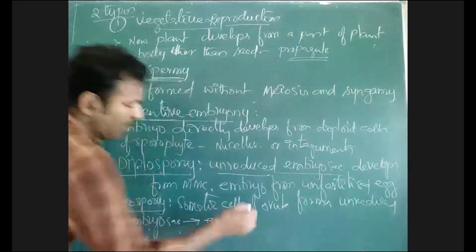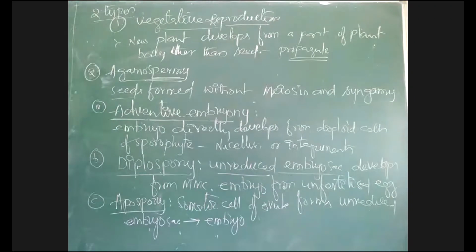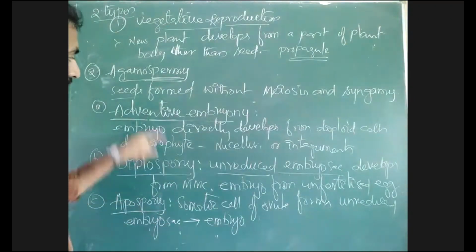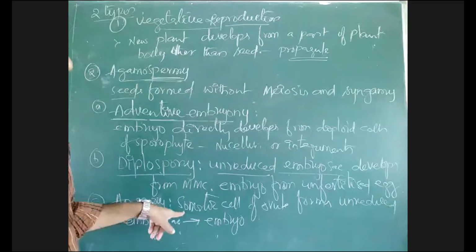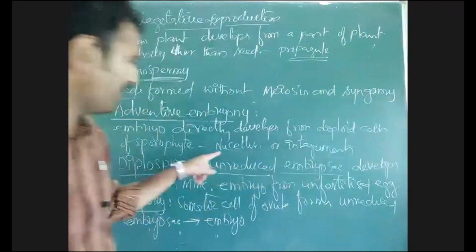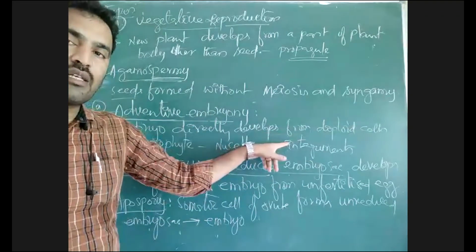That unreduced embryo sac is developing. But here, which is similar to this one, somatic cell means we can say what? Nucellus or integument. Nucellus or integument cells are the somatic cells.